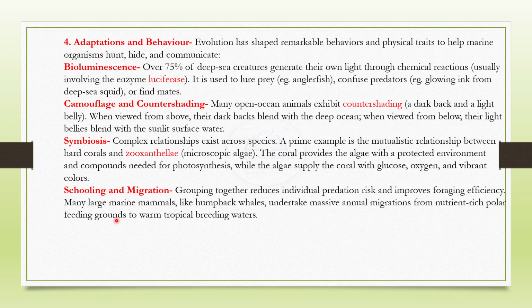Schooling and migration. Grouping together reduces individual predation risk and improves foraging efficiency. Many large marine mammals, like humpback whales, undertake massive annual migrations from nutrient-rich polar feeding grounds to warm tropical breeding waters.